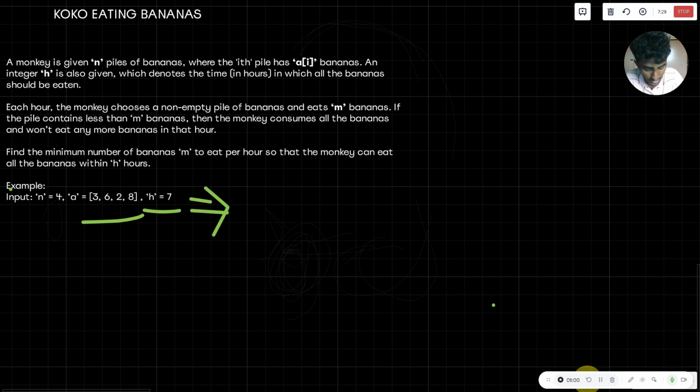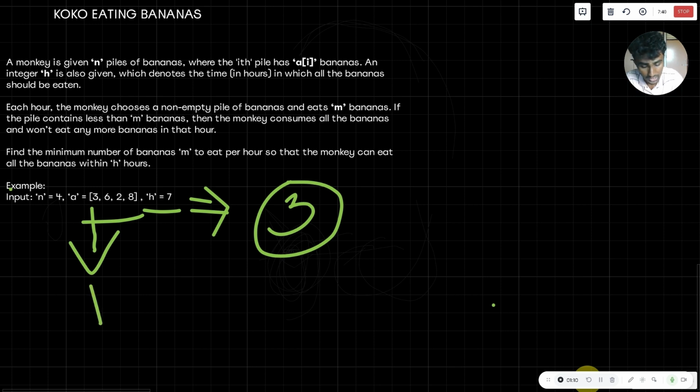For example, if the monkey eats 3 bananas per hour, for the first pile it takes 1 hour. For the second pile it takes 2 hours. For the third pile, the number of bananas is less than the capacity with which the monkey could eat. The monkey could eat 3 bananas in an hour, but there exist only 2 bananas in that pile. In that case, it consumes all the bananas in that pile and will wait for the next hour to turn up, so that it could go on to the next pile.